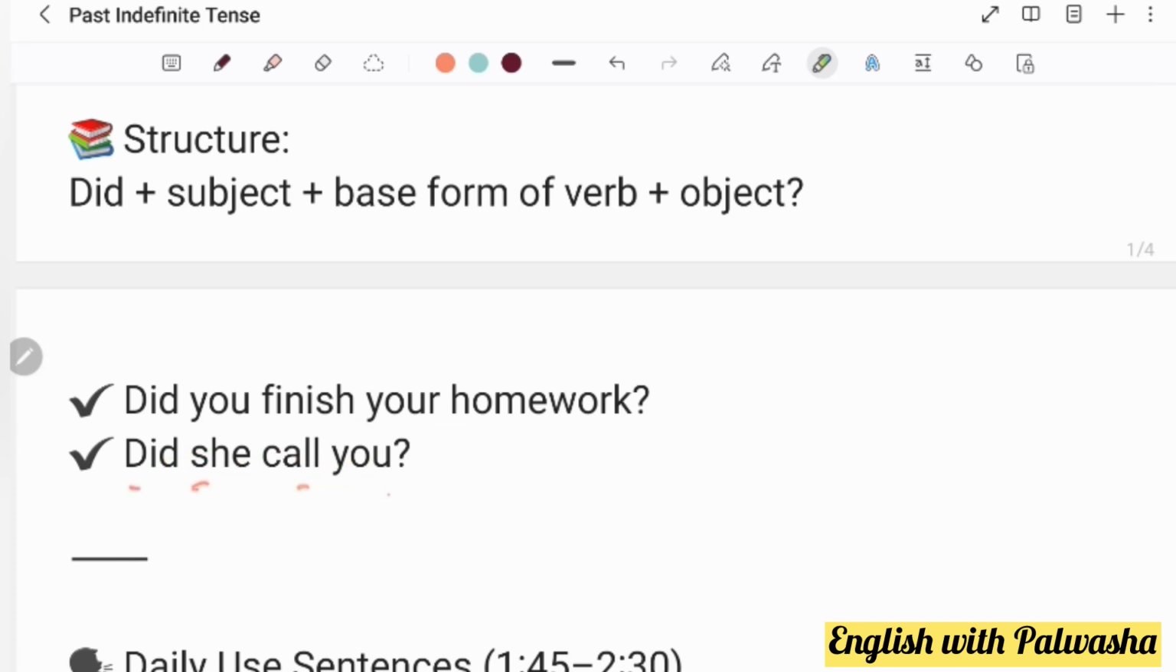Did she call you? We will be keeping call instead of called, because with did we cannot use called. It's did she call you? I hope it's quite clear now.